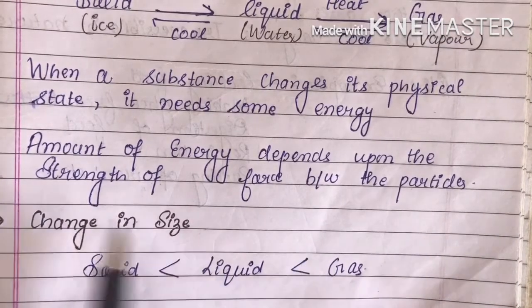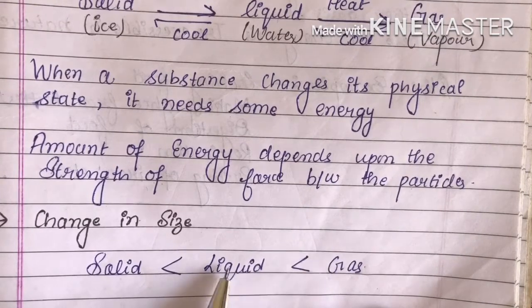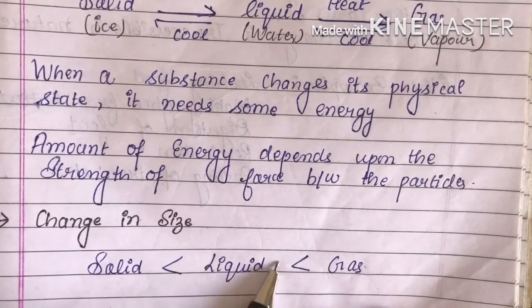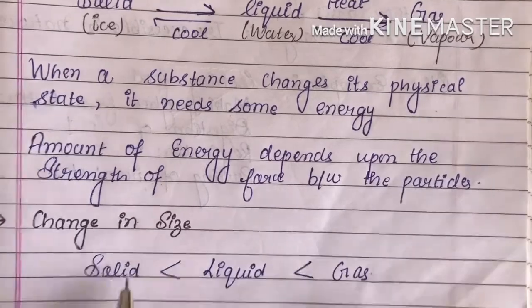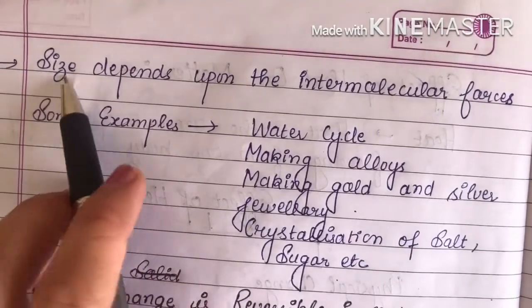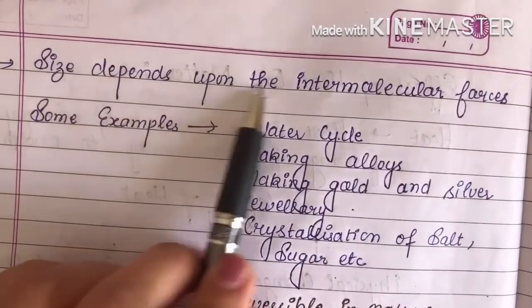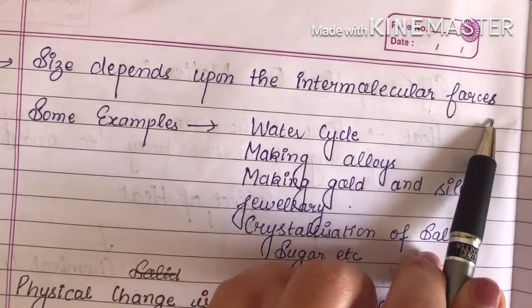So the change in size is maximum in the case of gas, less in the case of liquid, and the least in the case of solid. The size depends upon the intermolecular forces.